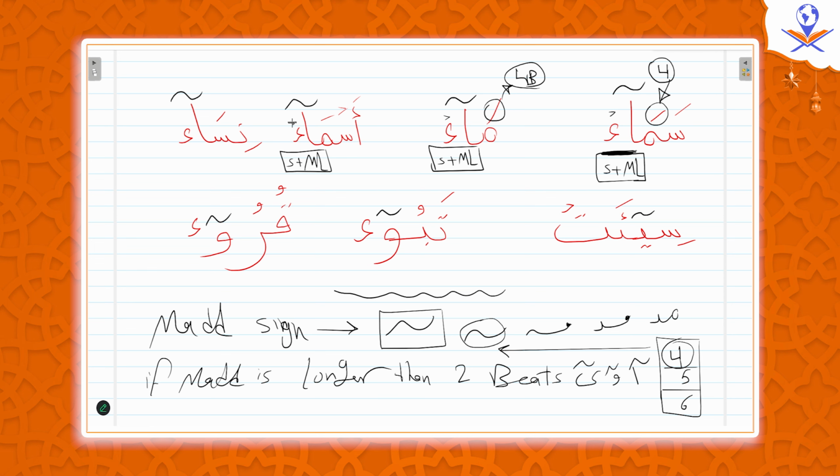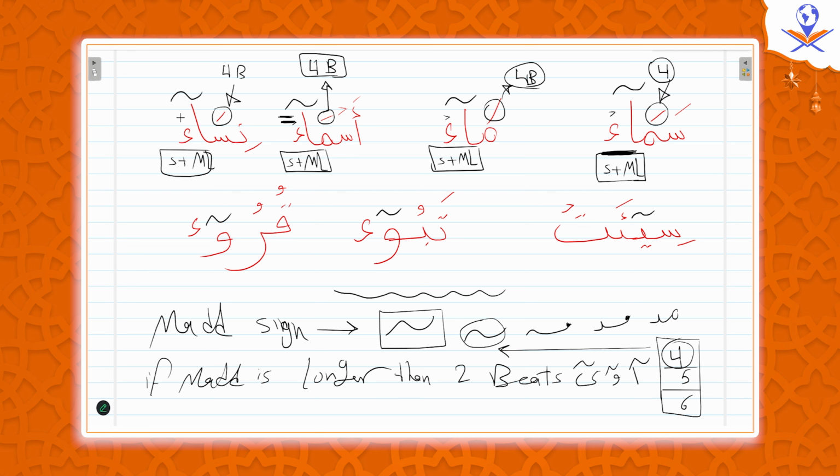We can give it, for example, a fatha, like this. Hamza has a fatha. Still 4. Asma, or asma, or with tanween, for example, asma'an. The most important thing is just to extend this meem 4 beats. This is the same: mad letter, and after the mad we have hamza in the same word. So extend this seen also 4 beats.